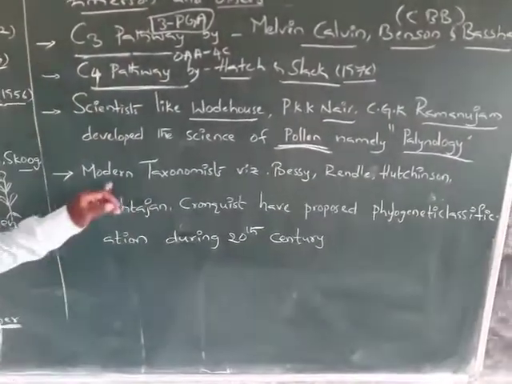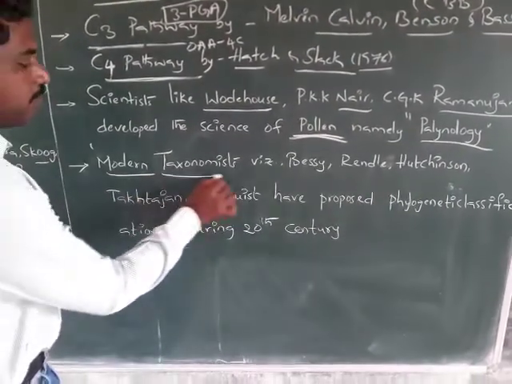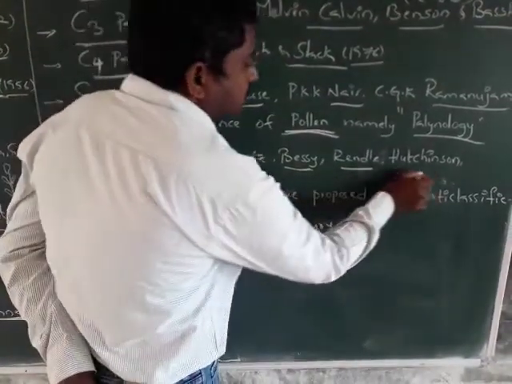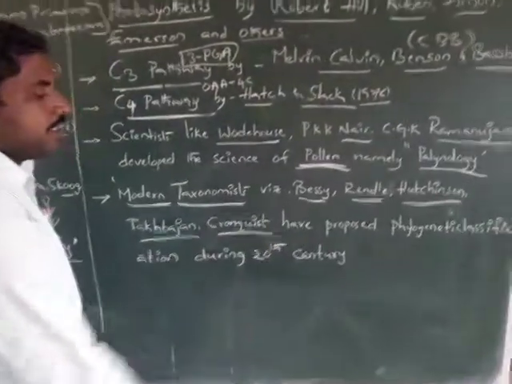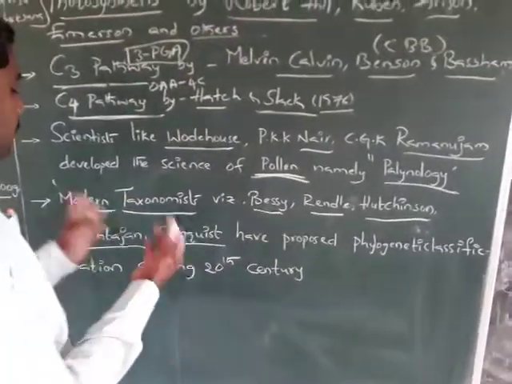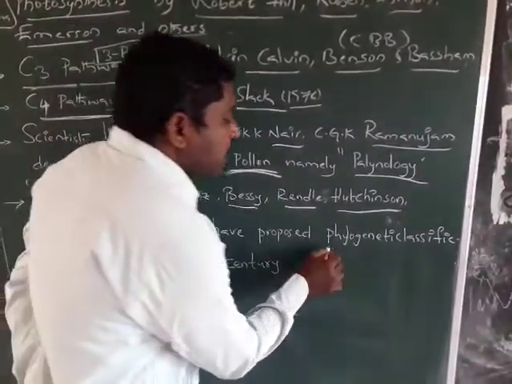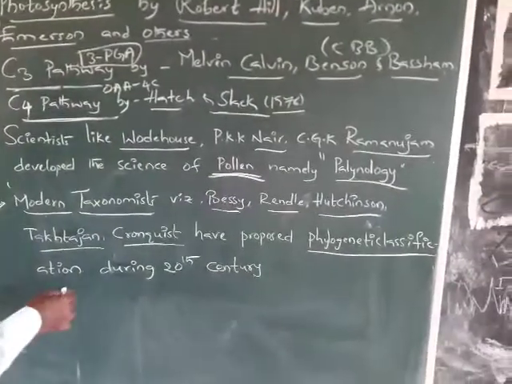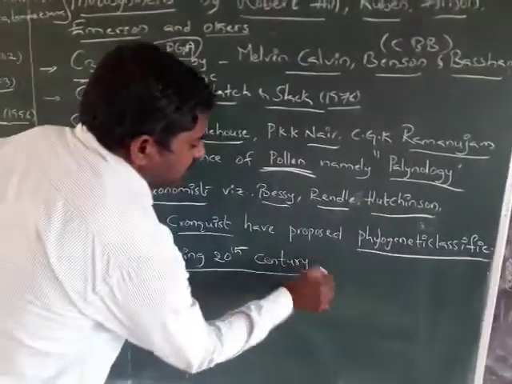And modern taxonomists like Bessey, Rendle, Hutchinson, Takhtajan, and Cronquist proposed the phylogenetic classification during this 20th century.